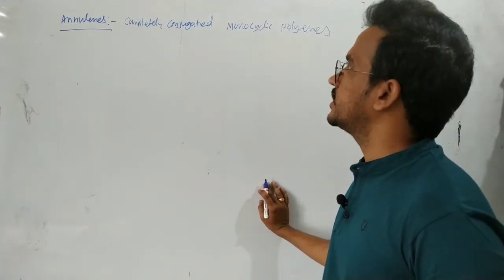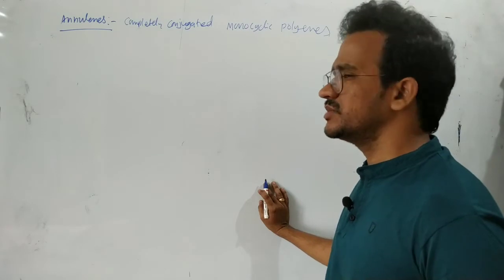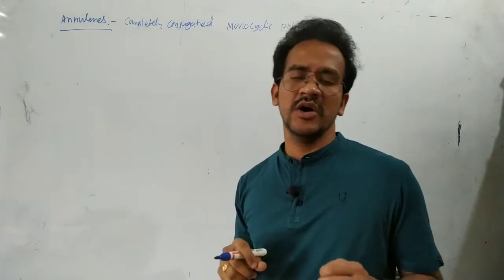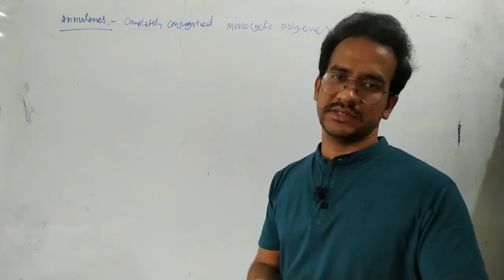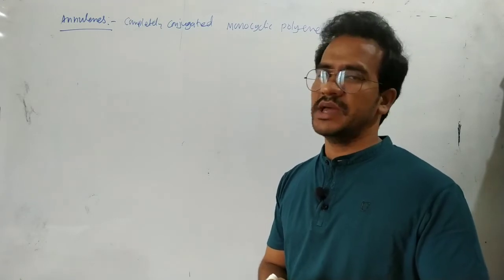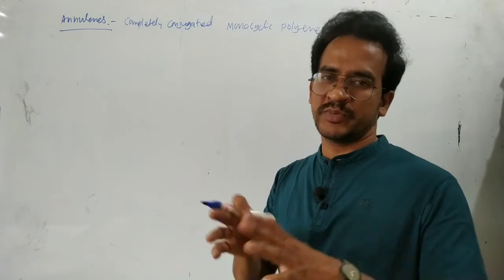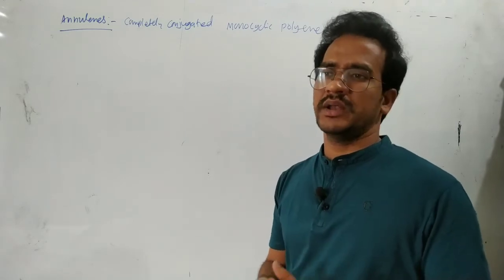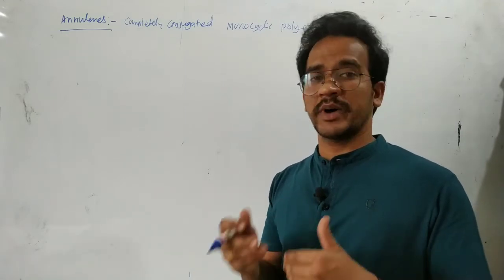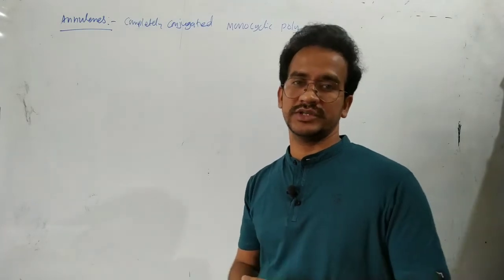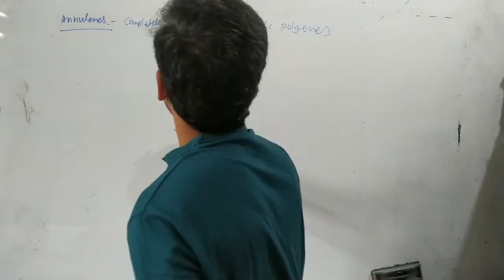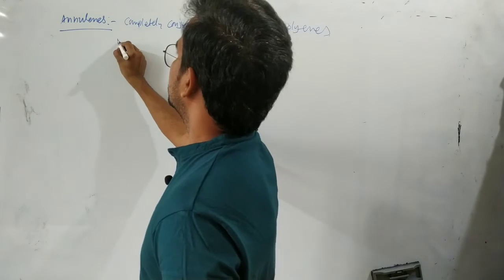Okay, so completely conjugated monocyclic polyenes. The most suitable definition is the monocyclic polyenes, which are the annulenes. In some compounds, all those pi bonds are in conjugation. In some other compounds, all those pi bonds may not be in conjugation. And here these are named as annulenes.